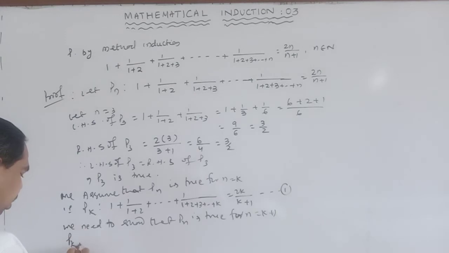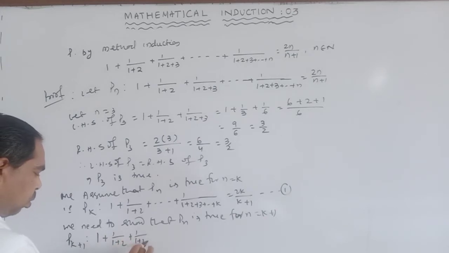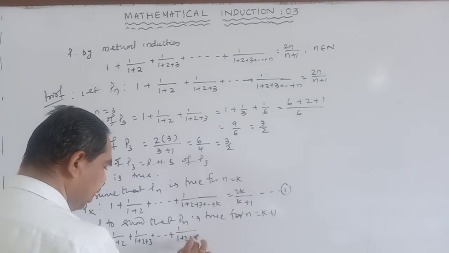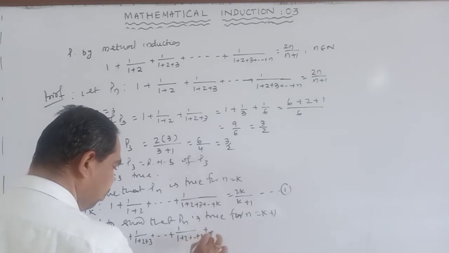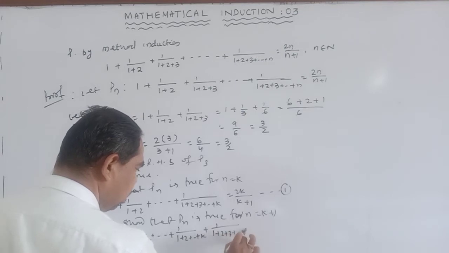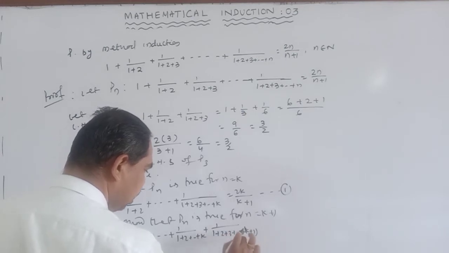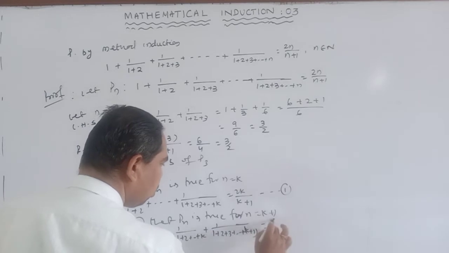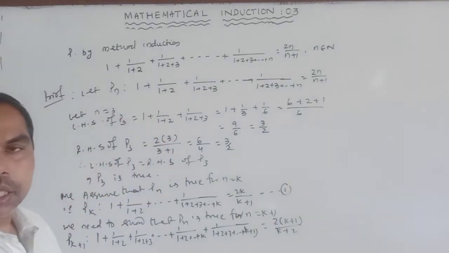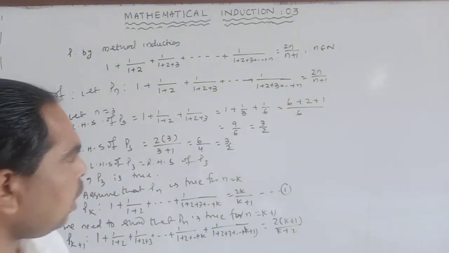So P(k plus 1) such that 1 plus 1 by (1 plus 2) plus 1 by (1 plus 2 plus 3) up to 1 by (1 plus 2 plus 3 up to k plus 1) is equal to 2 into (k plus 1) divided by (k plus 2).